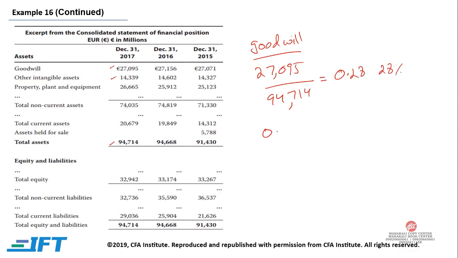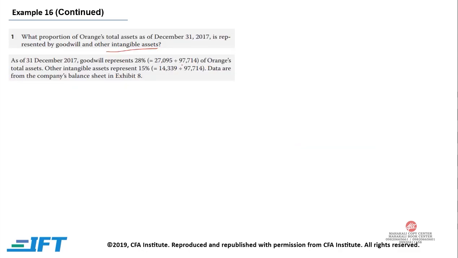For other intangible assets, it would be 14,339 divided by 94,714. That is approximately equal to 15%. Now in the answer they have taken 97,714. I think there is a slight mistake over here.